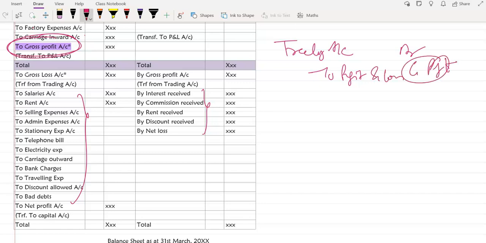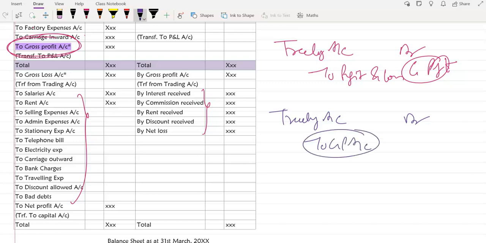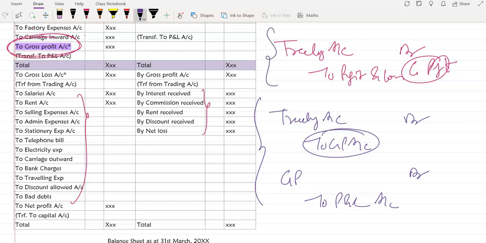Okay, if it is a gross profit, but it is an elaboration of two entries. Now, gross profit is an income, right? So therefore, that will be credited. Trading account debit to gross profit account. Now I need to transfer this gross profit, so gross profit account gets debited and it gets transferred to profit and loss account. The actual entry is these two sets of entries, but it's tedious to write so many entries. It is better to write directly trading account debit to profit and loss account, because you can see gross profit is recorded here and it gets transferred on the credit side of the profit and loss directly. Can you see that, Disha?